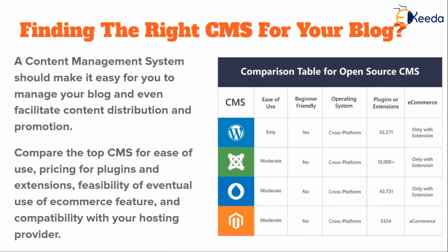All the top CMS softwares available in the market are cross-platform, and they are designed in such fashion that they make your blog ready for the website or the laptop or desktop version, as well as for the mobile version. Now, WordPress has about 55,000 plugins and extensions, some of them free, some of them paid. And when you compare it to all the other CMS available in the market, only Drupal comes somewhere near. Everyone else is way behind. So there's a lot of option for you to customize and grow your blog and your website with WordPress.